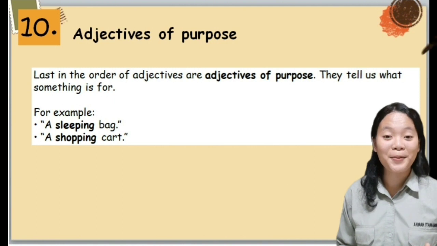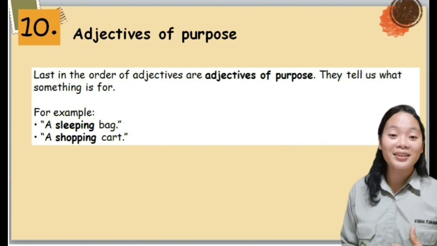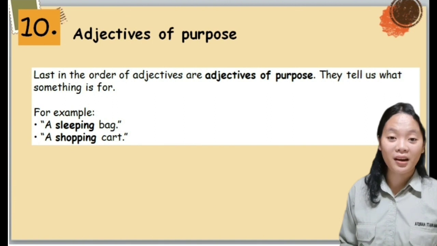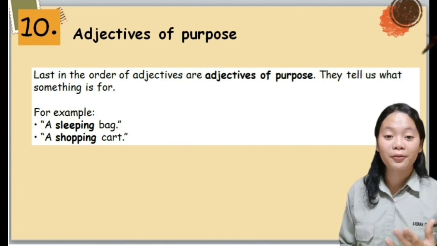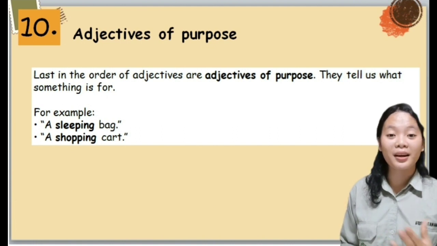In the first example, we see a sleeping bag, so the bag is used for sleeping. And the other example is a shopping cart, so the cart is for shopping.